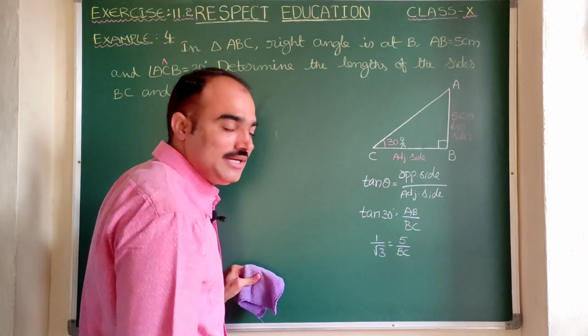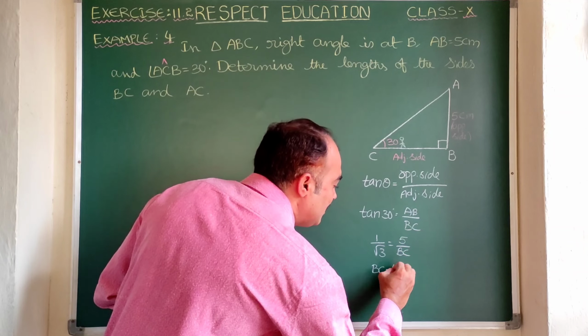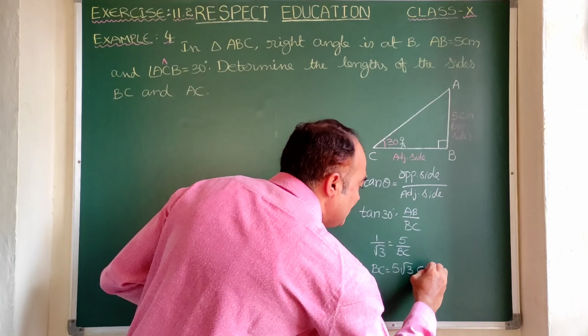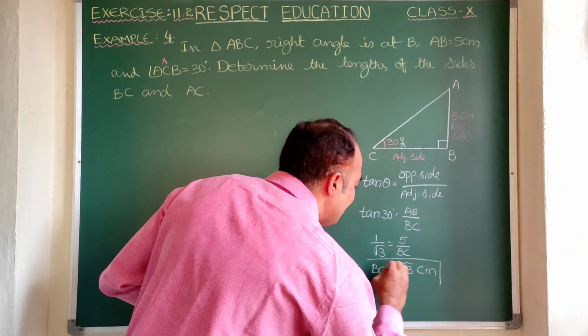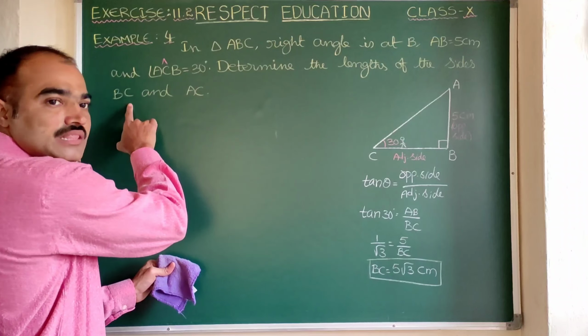Now let us do cross multiplication. BC into 1 is equal to 5 into root 3. 5 root 3, as it is in centimeters, so BC also will be in centimeters. Now we found BC. Now what else is there to find?